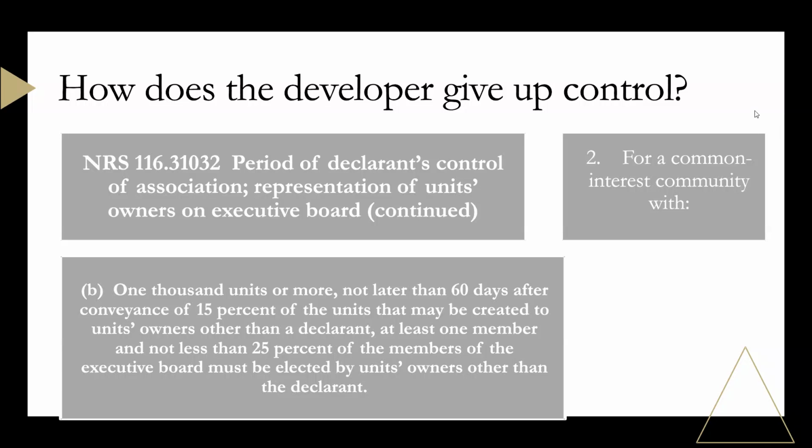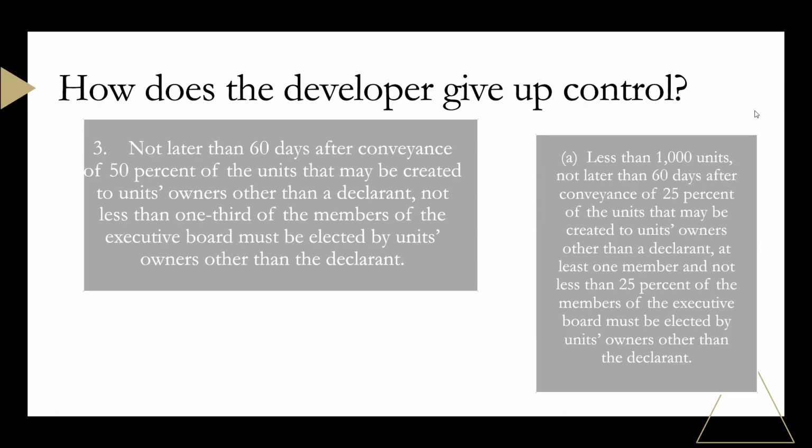Number 2, for a common interest community, not later than 60 days after conveyance of 50% of the units, then 1/3 of the members must be elected by the unit owners. If it's less than 1,000 units, not later than 60 days after the conveyance of 25% of the units that may be created, there must be at least one member or not less than 25% of the members of the executive board elected by the unit owners.